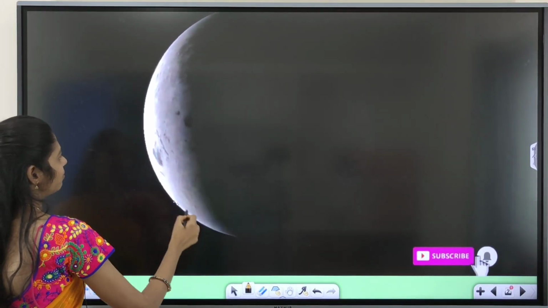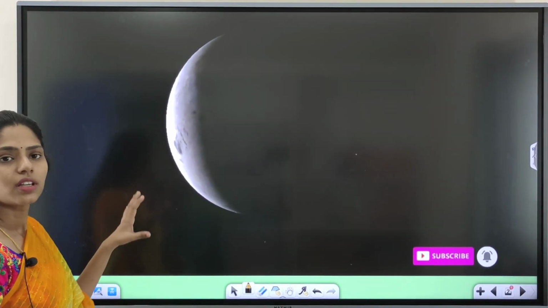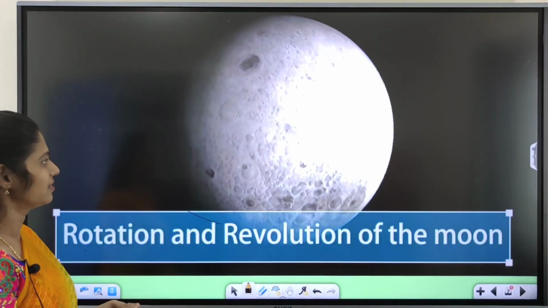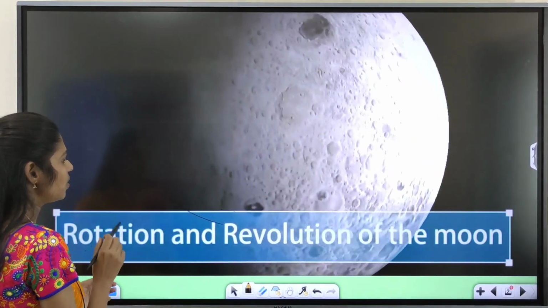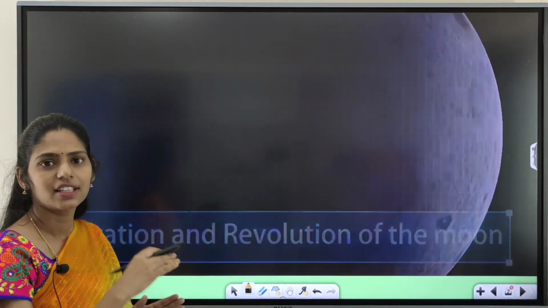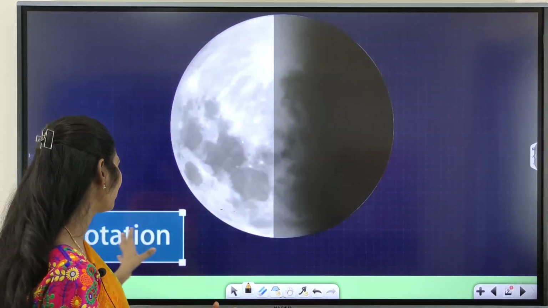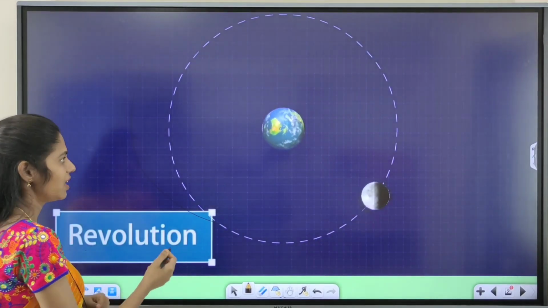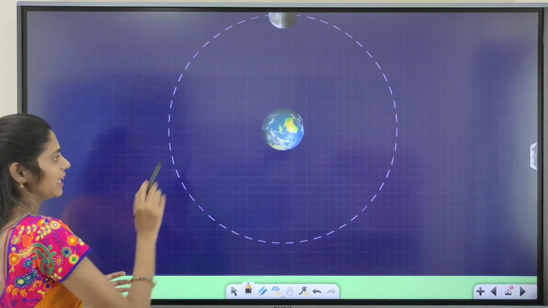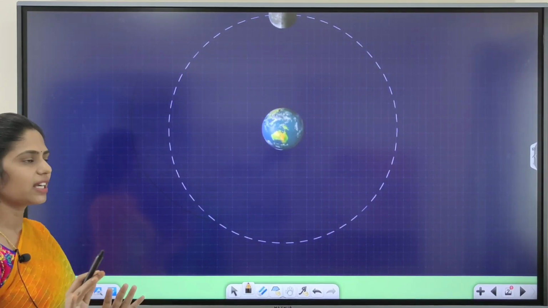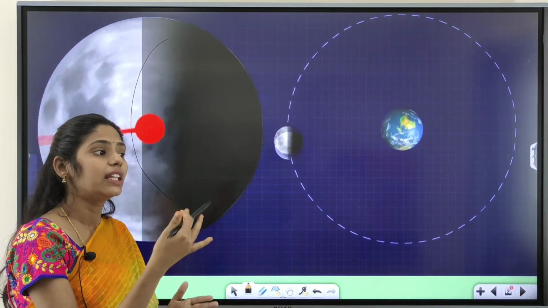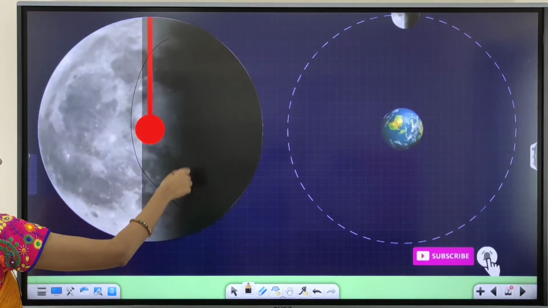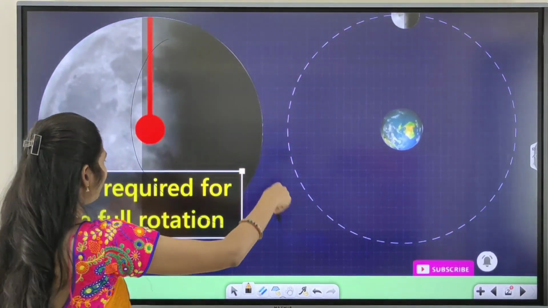So this is the surface of the moon. We are going to see the video regarding the far side of the moon. To understand this far side of the moon, you have to know the concept of rotation and revolution. Rotation is nothing but moving around itself. Revolution is moving around Earth. If you know this concept, you can understand what is the far side of the moon that is seen in this Chandrayaan-3 mission. So this is the rotation of the moon and this is the revolution of the moon.